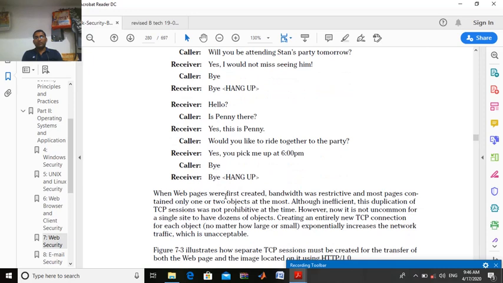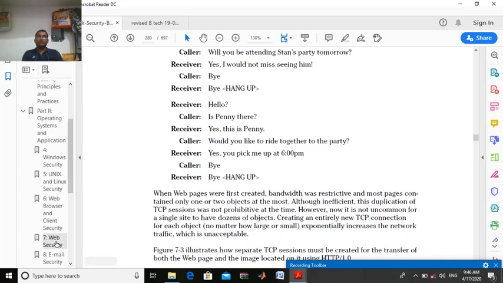When web pages were first created, bandwidth was restricted and most pages contained only one or two objects at the most. Although inefficient, this duplication of TCP sessions was not prohibited at the time. However, now it is not common for a single site to have just a few objects, right? Now there are dozens of objects.